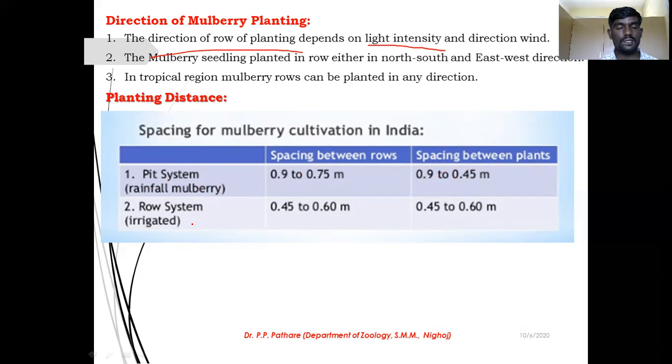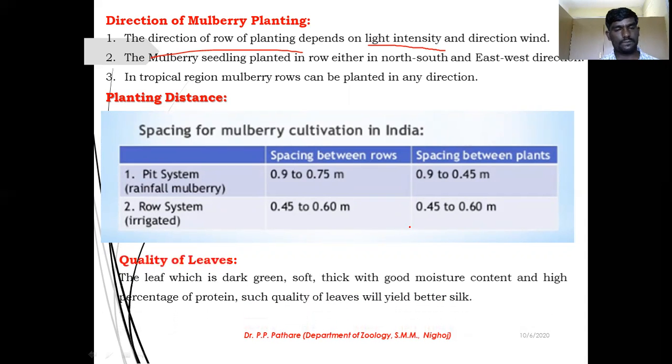In row system, that is irrigated, 0.45 to 0.60 meter in between the two rows, and 0.45 to 0.60 meter between your two plants. These are the optimum spaces provided to your plants, so your plant will grow in good condition. I hope you understand.